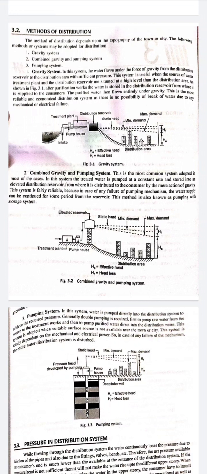and from that treatment plant, after the treatment, the water is taken into an elevated reservoir, a distribution reservoir that is called.